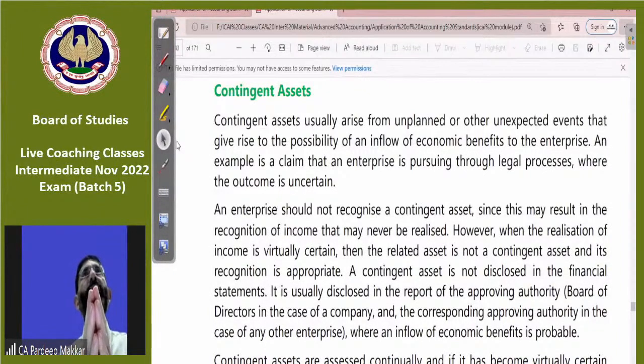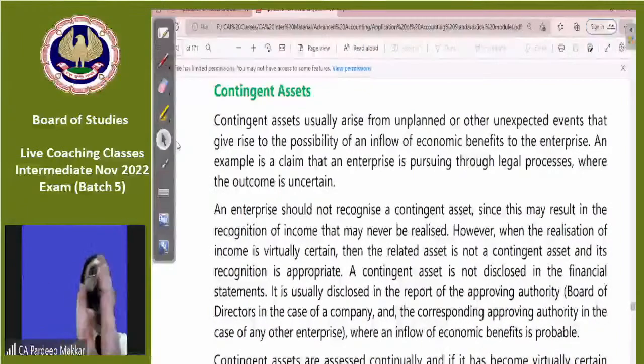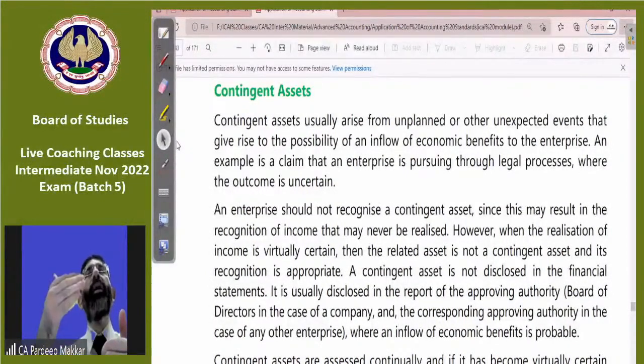If you will see, occurrence or non-occurrence of one or more future uncertain events. So what is contingent asset? A contingent asset is an asset which depends upon occurrence or non-occurrence of one or more future uncertain events.